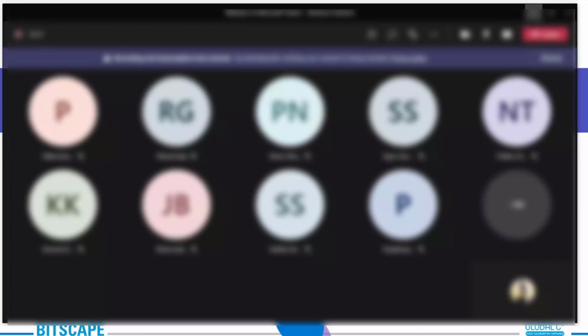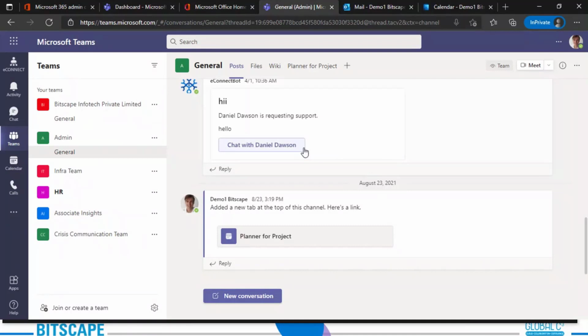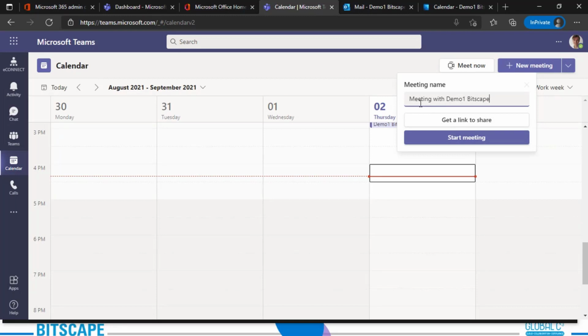Let me switch to my live environment. This is my live environment, and this is my Teams chat. Now let me go to my calendar. This is my calendar, and from here all I need to do is select Meet now. When I do Meet now, the options you get are that you will be able to put down the title.